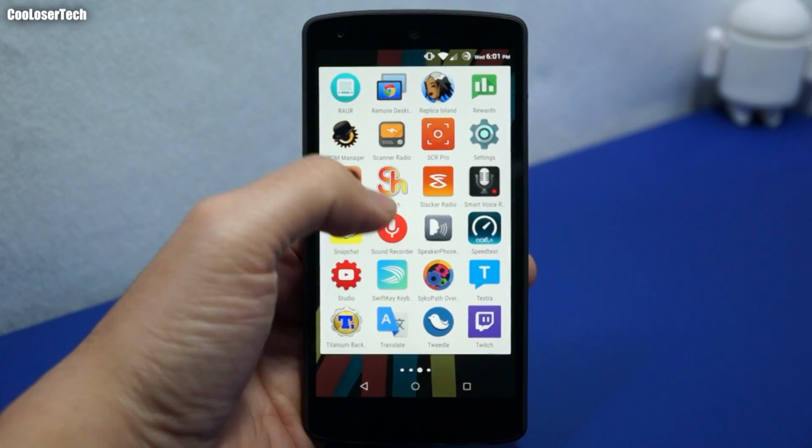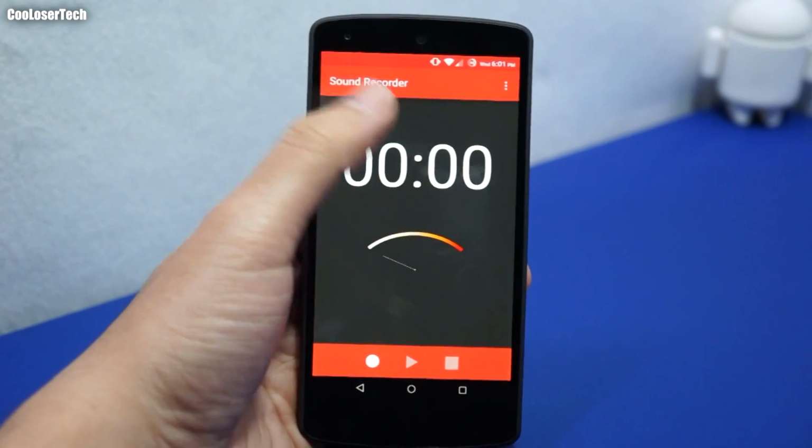Next we have the stock sound recorder. I left it on because I just wanted to keep it for when I do a ROM review.